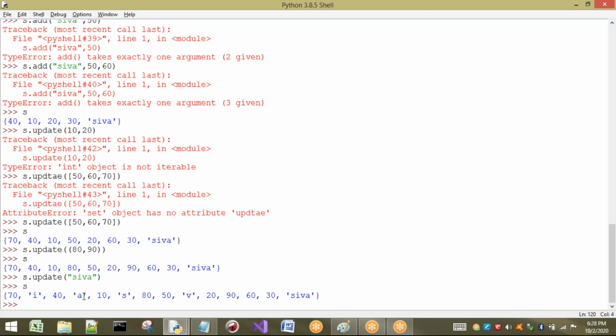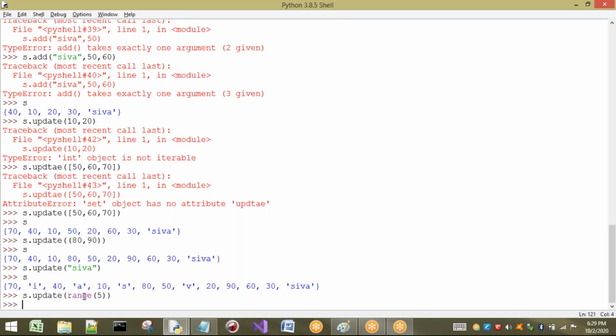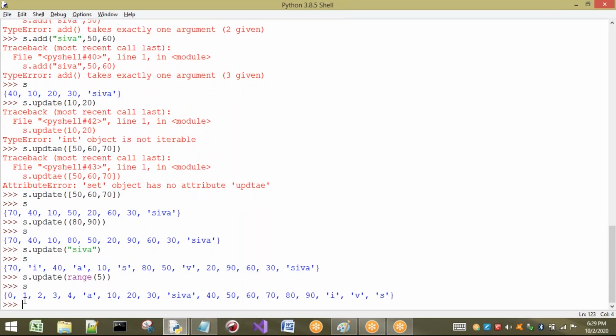That's it. So next, I want to take some other range also. Range of 5 I am going to take. Okay. See, it is updated. So 0, 1, 2, 3, 4 are also added. Okay. This is about update. Here I have shown you only one type of iterable object at a time. If you want to take multiple